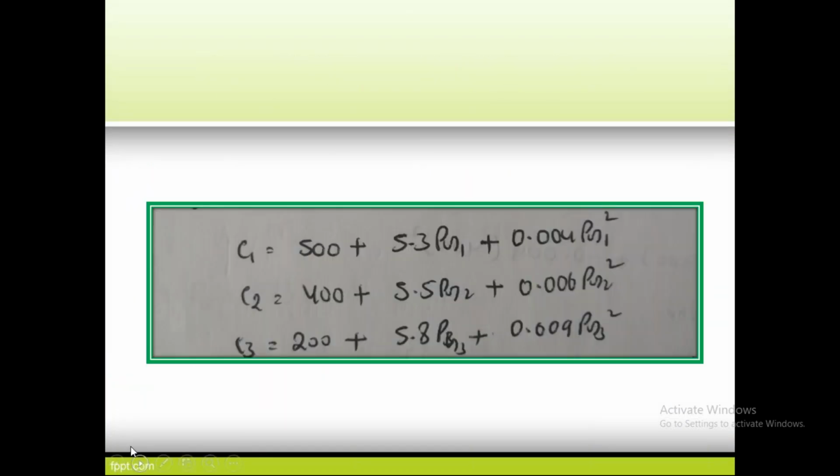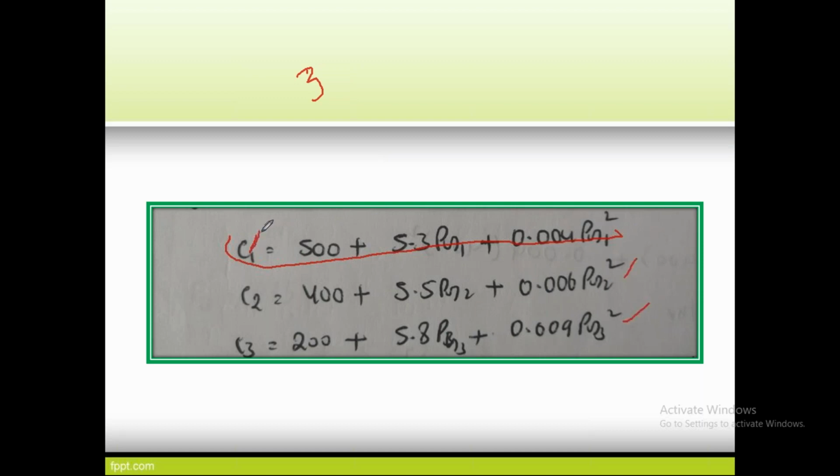Next, what is the main intention of scheduling? I will show you three equations, C1, C2, C3. Suppose a plant consists of three units, so these equations belong to unit 1, unit 2 and unit 3.